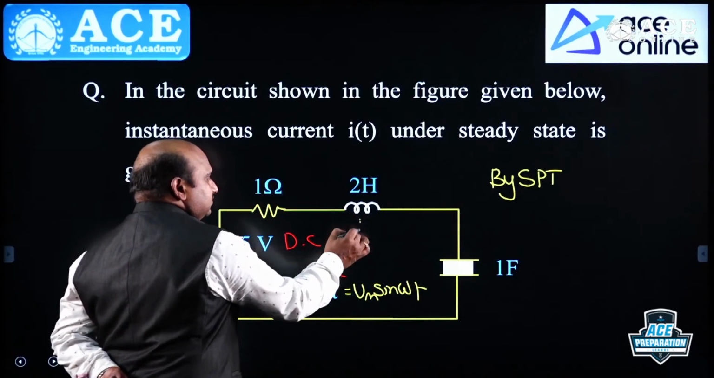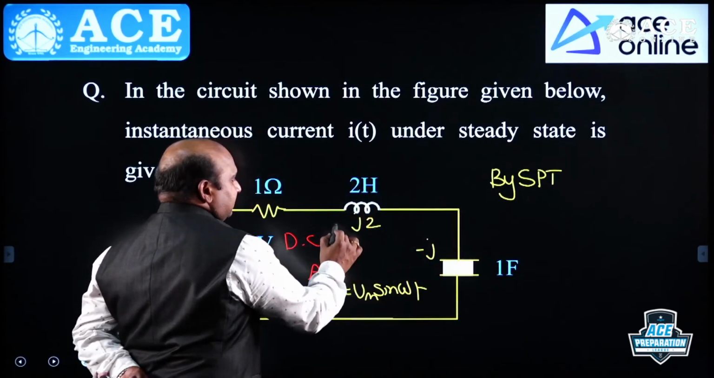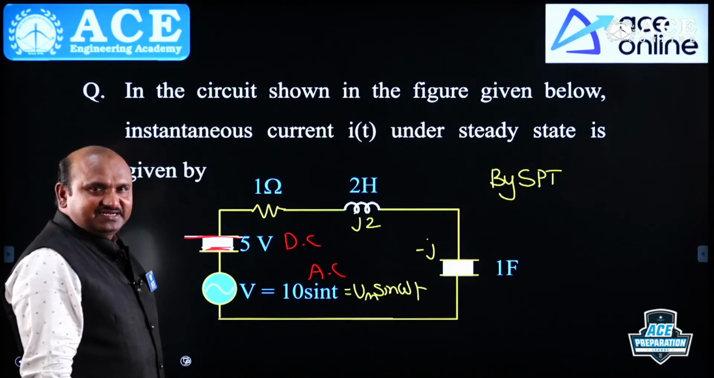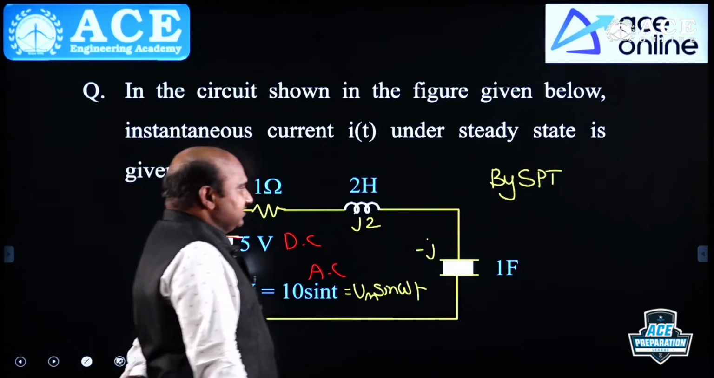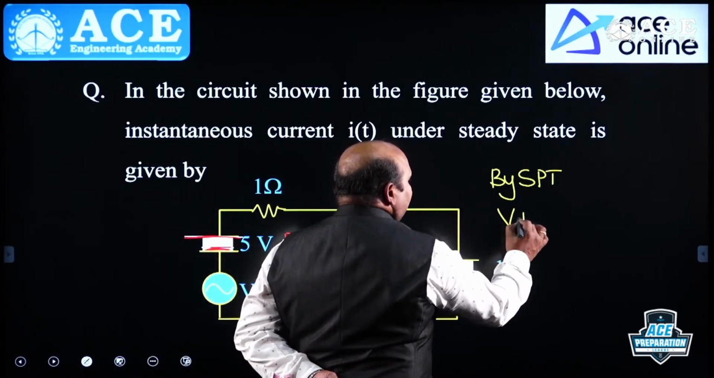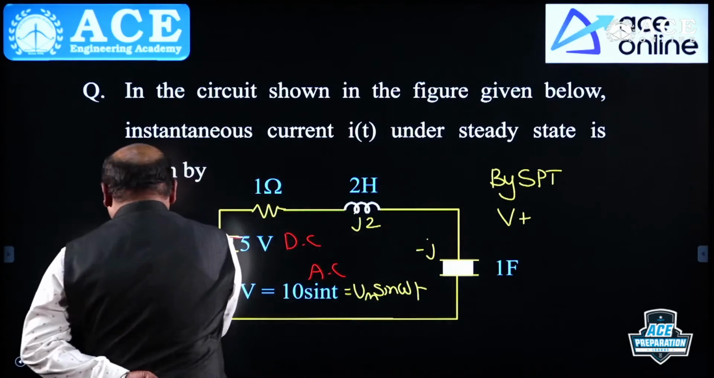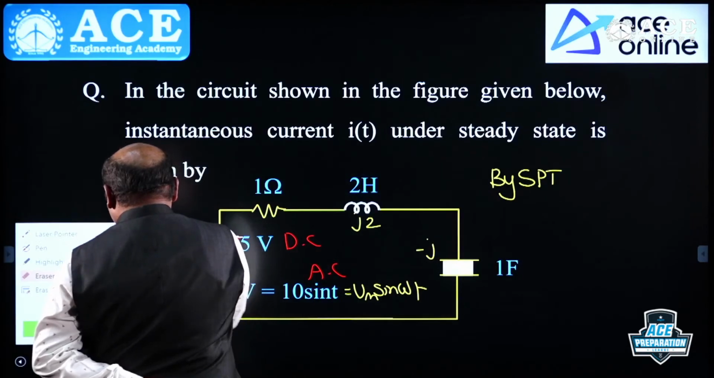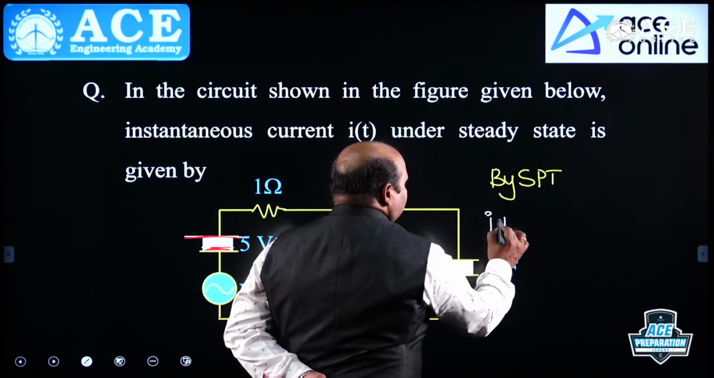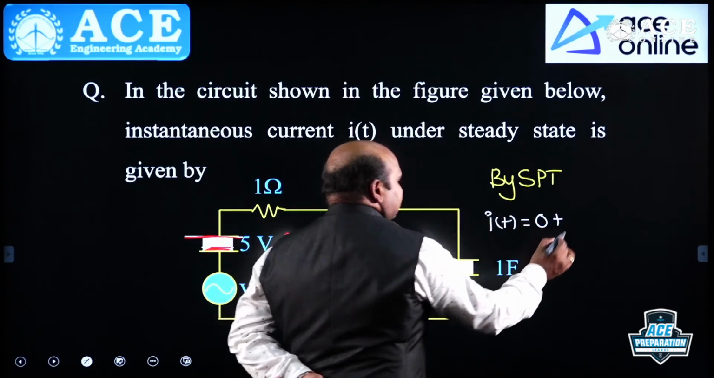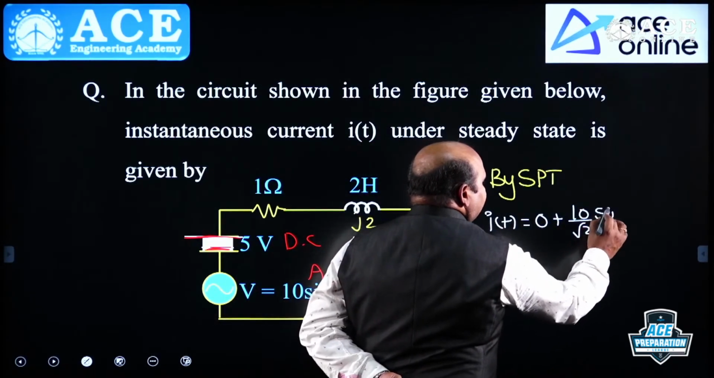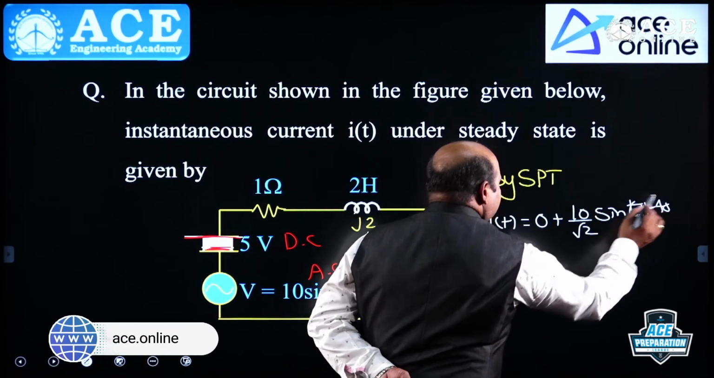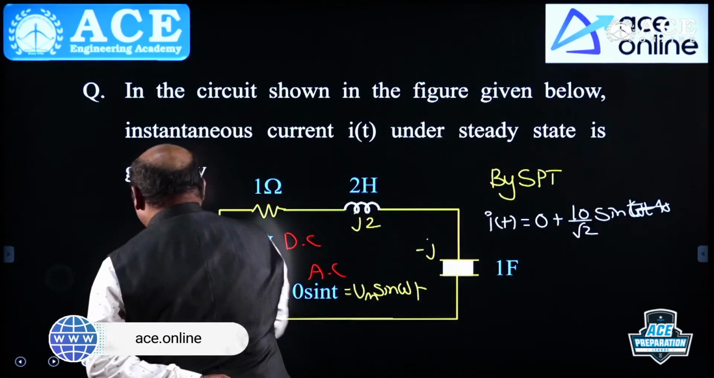Omega is equal to 1. This is j2, this is minus j. Resultant is what? 1 plus j, which is at 45 degrees, you will get it. Now the final answer: can you take it like this? By SPT, i of t is equal to 0 plus 10 by root 2 sin(omega t minus 45 degrees).